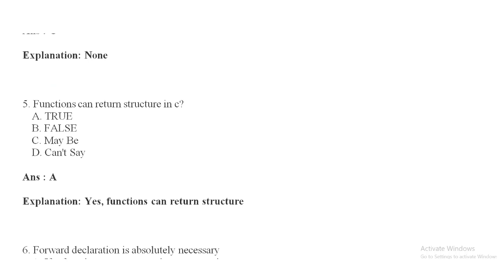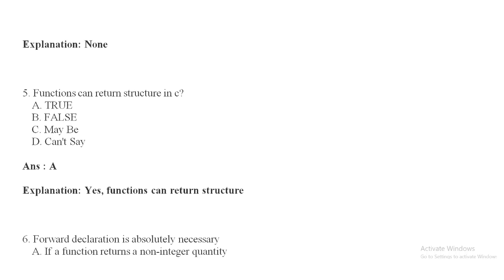Fifth question: functions can return structures in C. Option A, true; option B, false; option C, maybe; and option D, can't say. So the answer of this question is A, that is true, because functions can return structures.